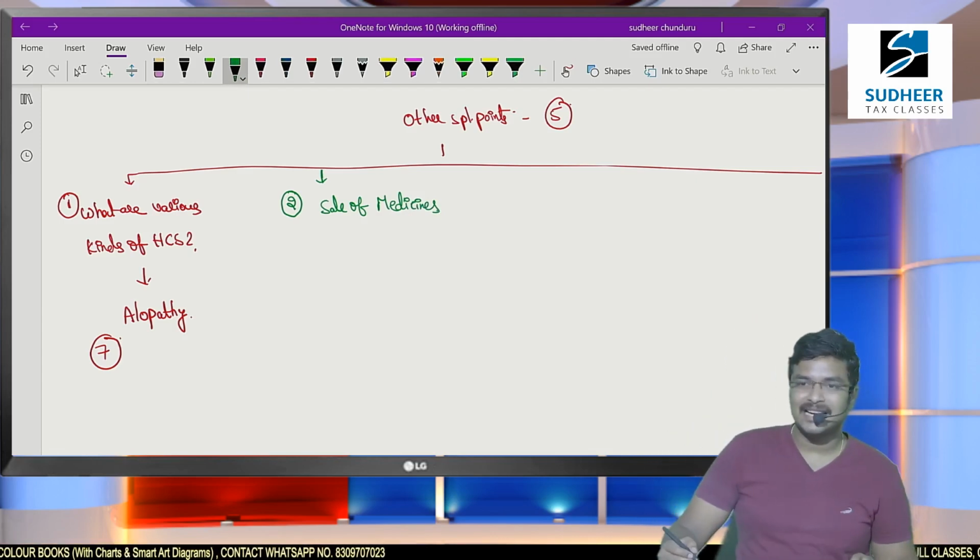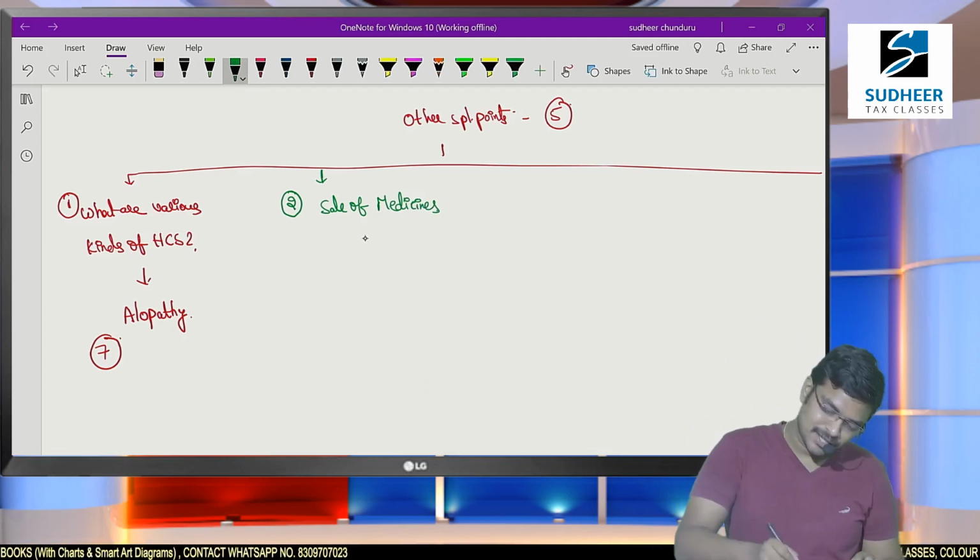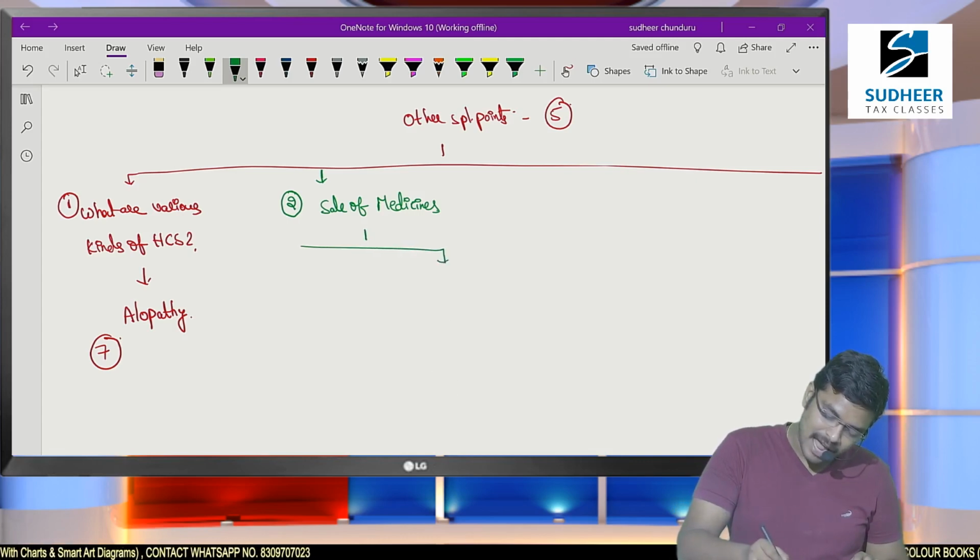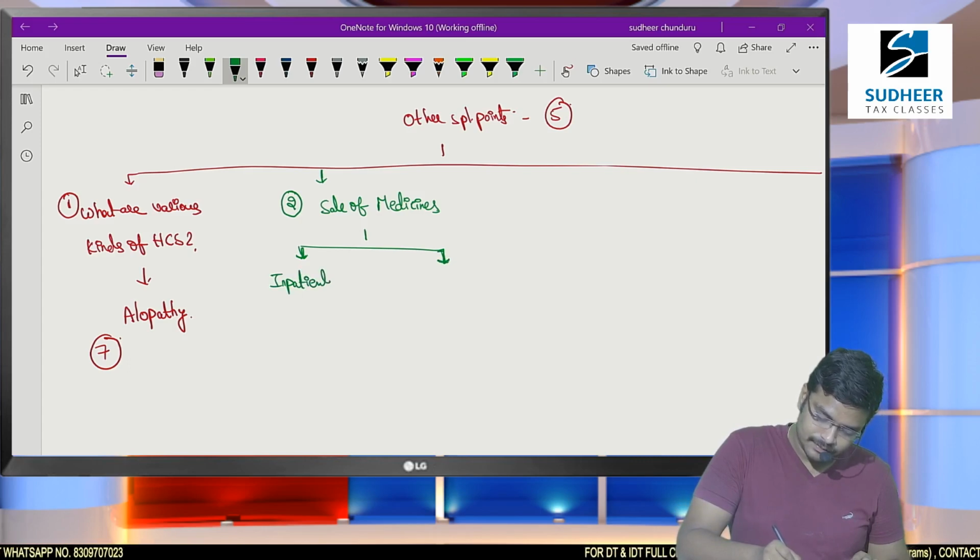Simply I could say that it's a good, so it is liable to GST. But for the sale of medicines, I am now going to divide them into two categories: sale of medicines to inpatients and to outpatients.